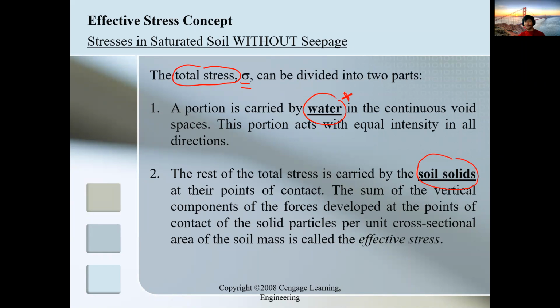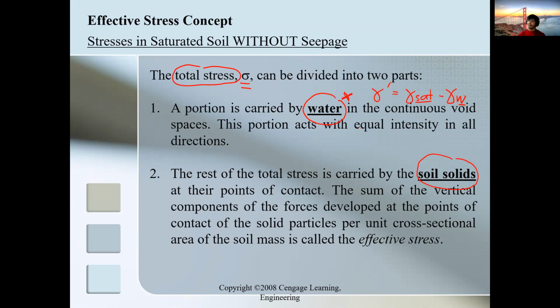So if you remember your formula in weight-volume relationships, we have the effective unit weight. The formula for effective unit weight is gamma prime equal to gamma sat minus gamma water, right? Notice that for saturated, we removed the water so that the focus is purely on the unit weight of the soil alone, the soil solids alone. That's why we call it effective unit weight. Effective unit weight, effective stress, and effective force all boil down to the concentration of that particular parameter in your soil solids.